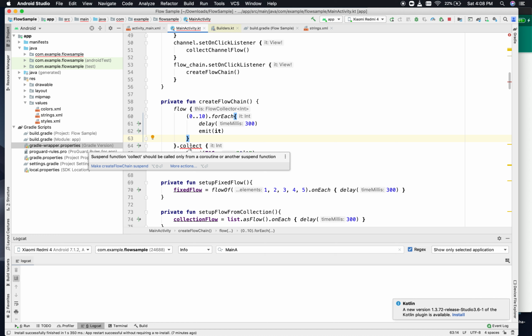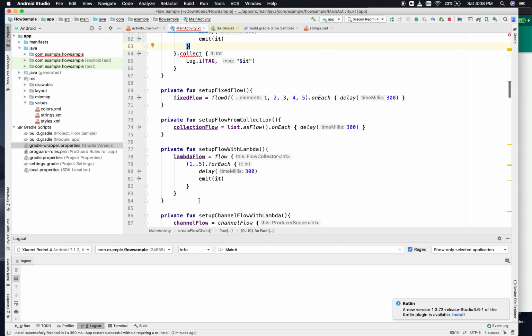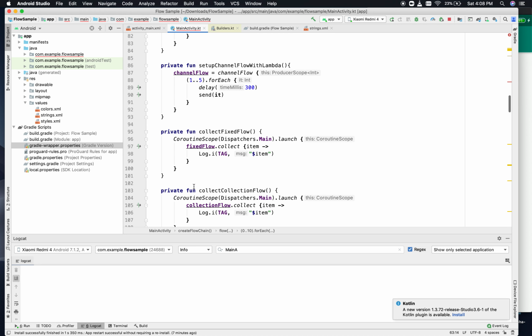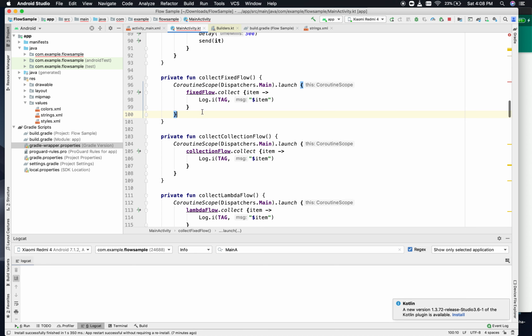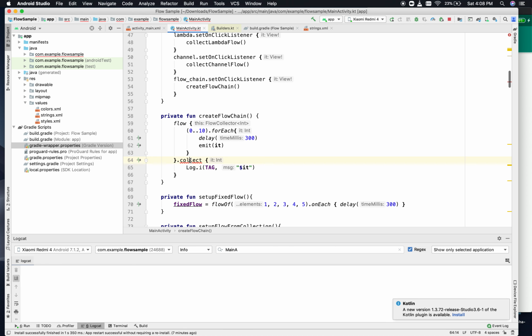So that means collect is a suspend function, and as soon as you call this particular method, you have to put this whole thing in a separate coroutine, or you have to call it only from a suspend function. That's why all the collect blocks that I have written as of now, I have put in a separate coroutine scope. Now for this one, I'll just make this method a suspend method.